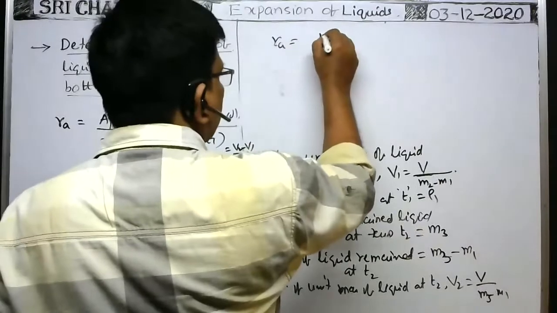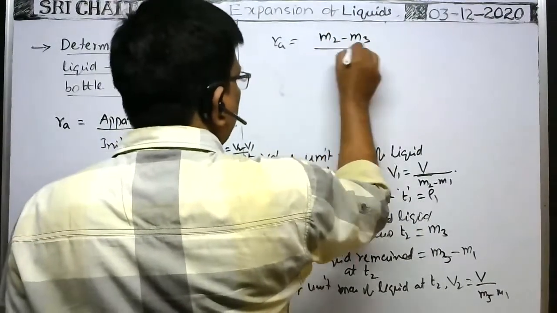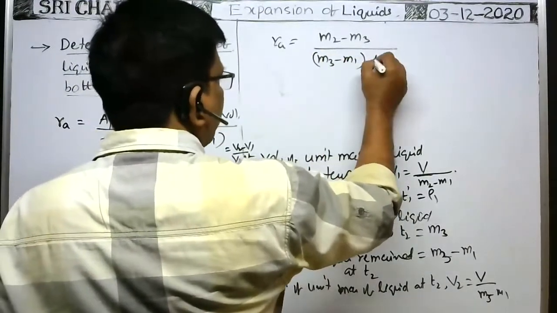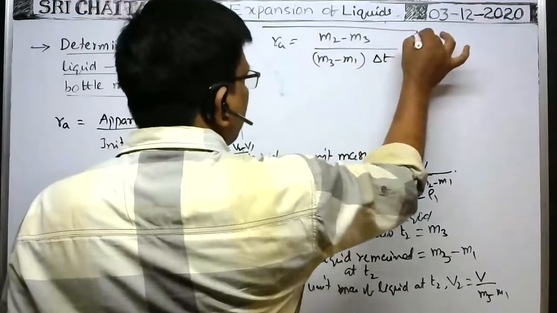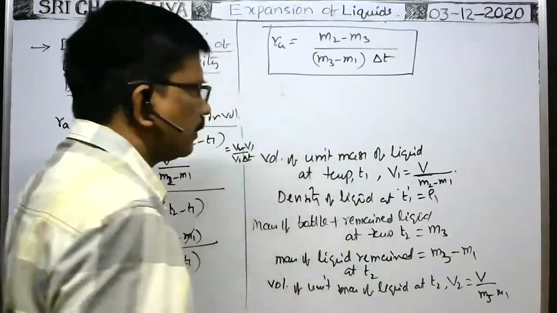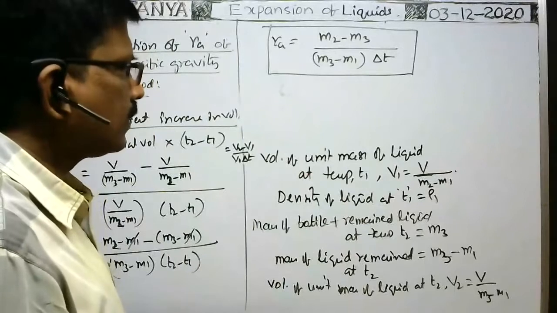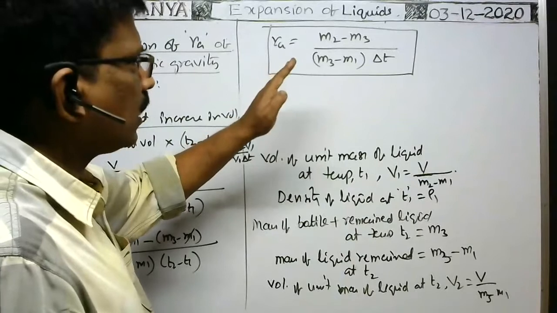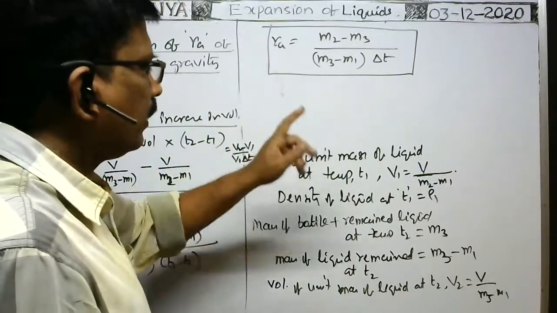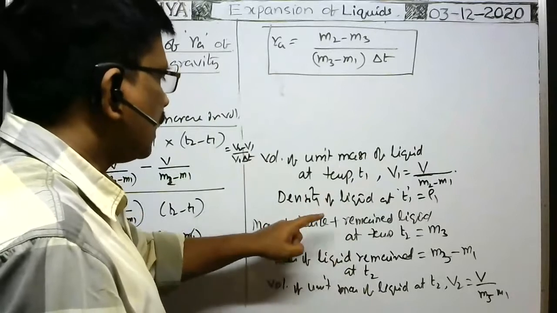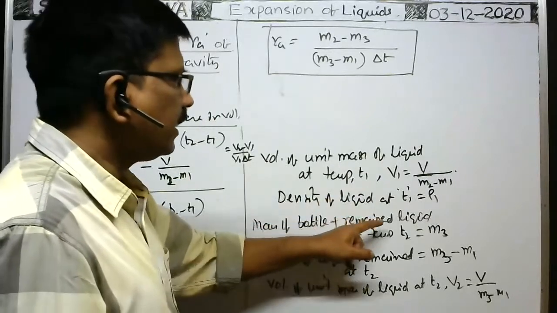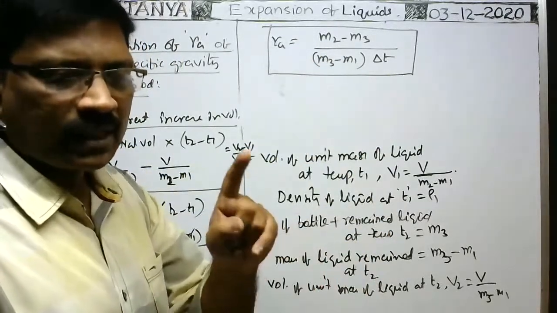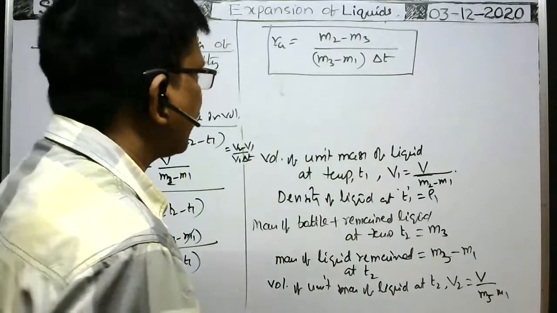Then M2 minus M3 by M3 minus M1 into rise of temperature delta T. Okay, what is M2 minus M3? Tell me from this information. M2 is the mass of the specific gravity bottle with liquid at a temperature T1. M3 is the mass of the specific gravity bottle with remained liquid at a temperature T2. M2 minus M3 gives what? Mass of the liquid expelled. Very good, Dheeraj. Mass of the liquid expelled.